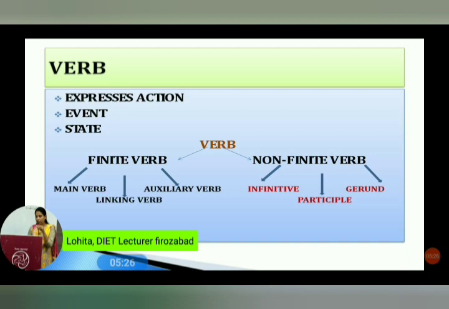Main verb. What is a main verb? That works according to the subject and the tense. Linking verb. Is, am, are, was, were are linking verbs that join one noun to another noun, one phrase to another phrase. Auxiliary verb. Auxiliary verb is also called a helping verb.